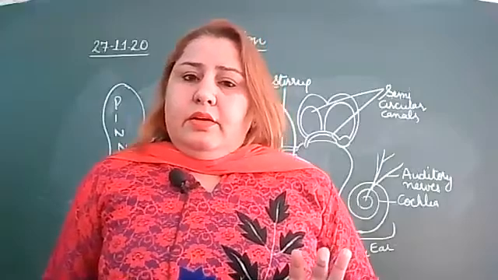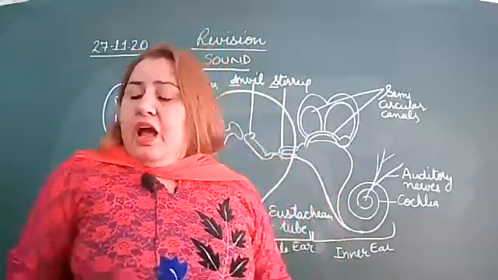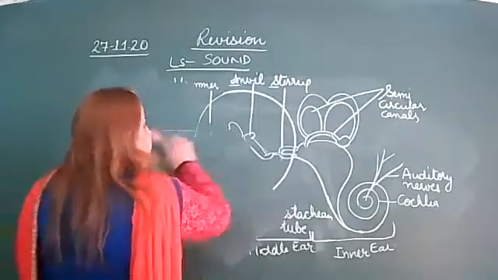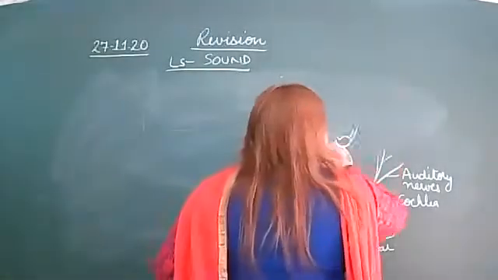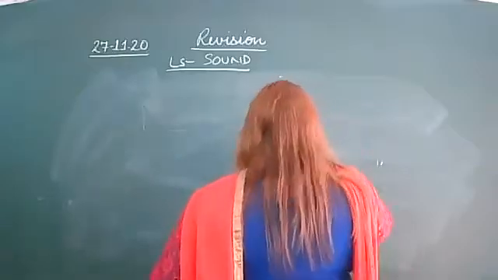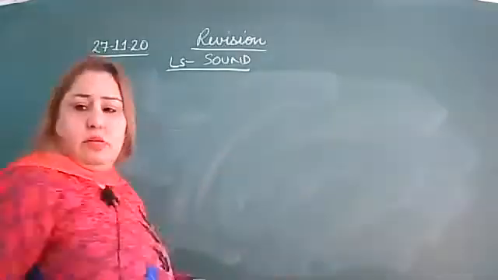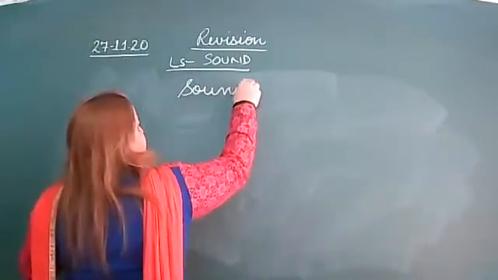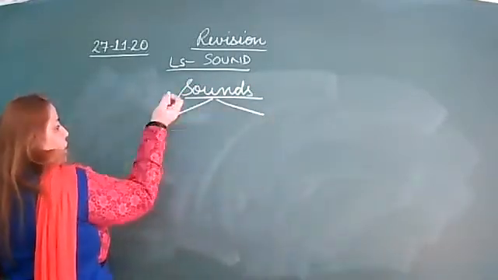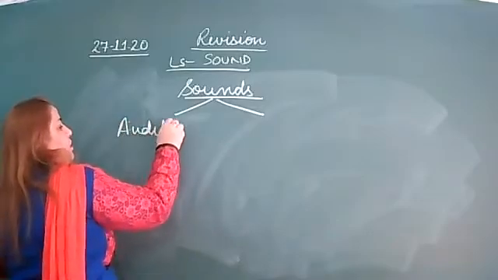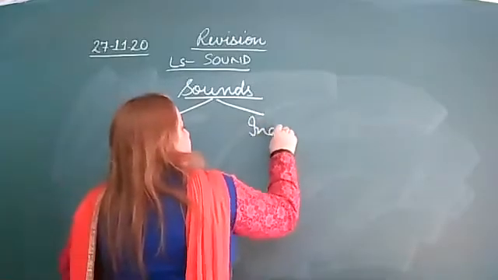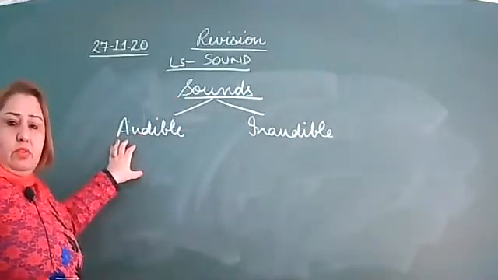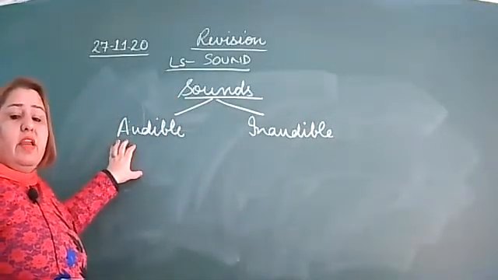clear to everyone? Fine. Now, after this, we had discussed there are two types of sounds: audible sounds and inaudible sounds. Right? Now, what are the audible sounds? The sounds that we can hear.